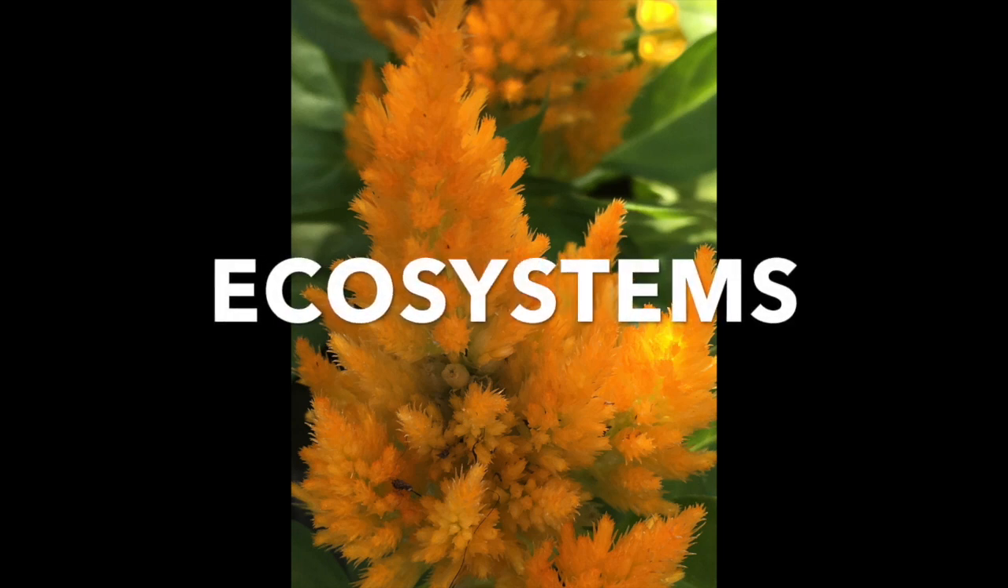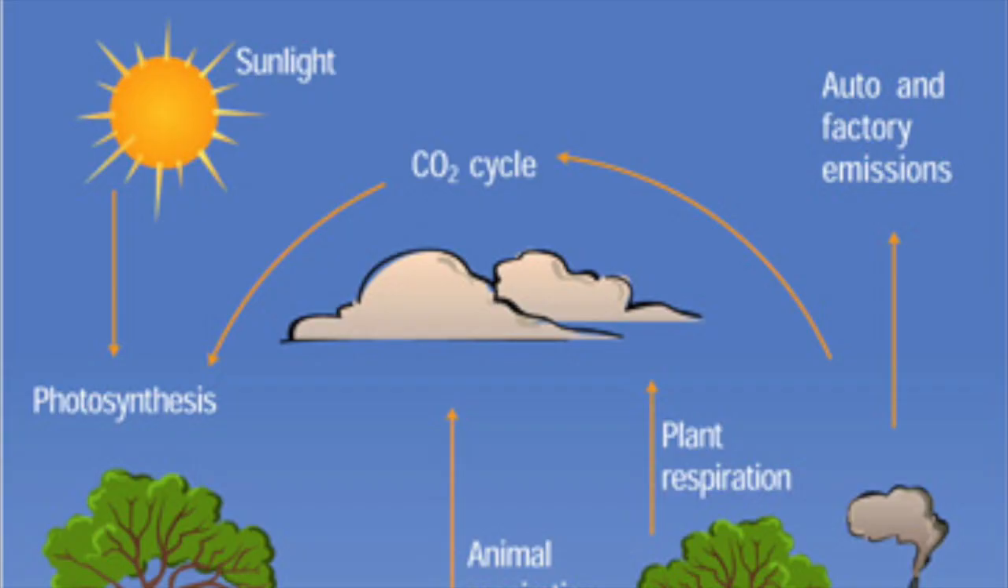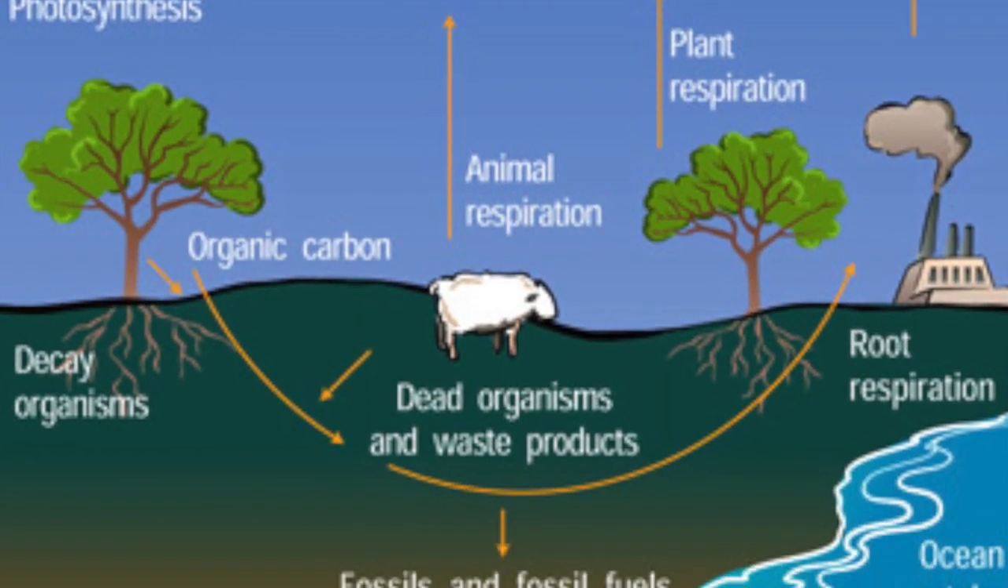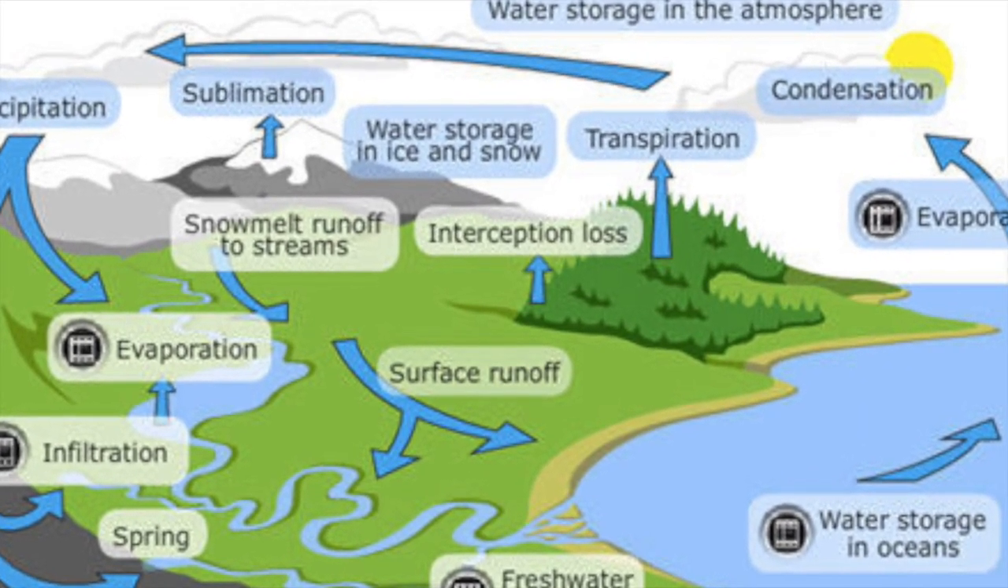Hey, so this video's topic is ecosystems, which is chapter 55. In this chapter, we're going to talk about energy and the trophic levels, as well as the carbon cycle, nitrogen cycle, as well as the water cycle. So yeah, let's get into it.